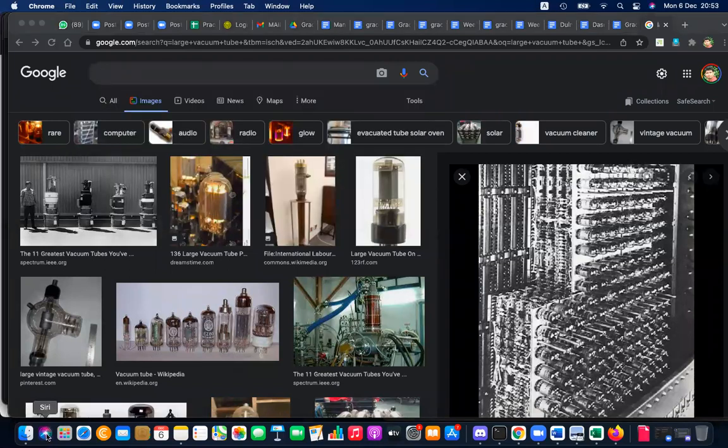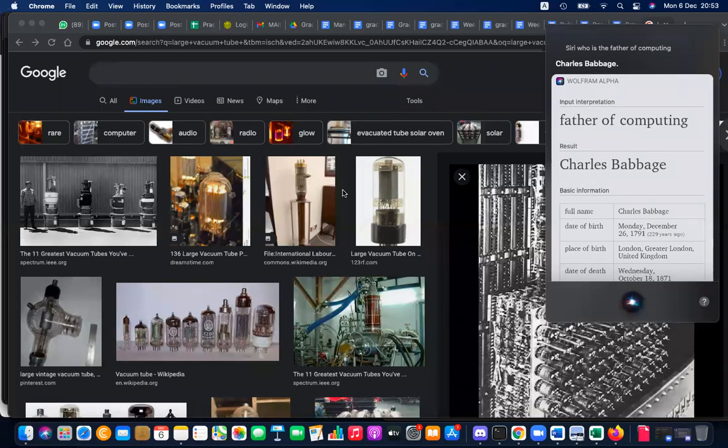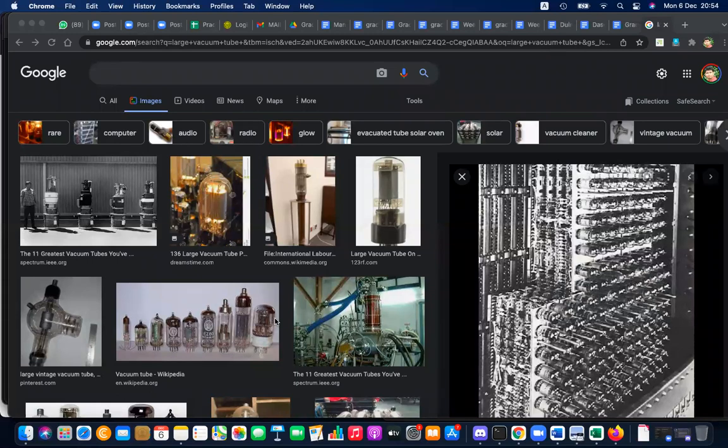So let's go here. Siri, who is the father of computing? One sec. Charles Babbage. Okay, you can see. Siri is there in Apple. But in your computer, you can ask Cortana. Okay, Suhara, I got yours also. Siri is in Apple, so in Windows you can ask Cortana. But for Cortana to function fully, you need to sign in with a Microsoft account, right?